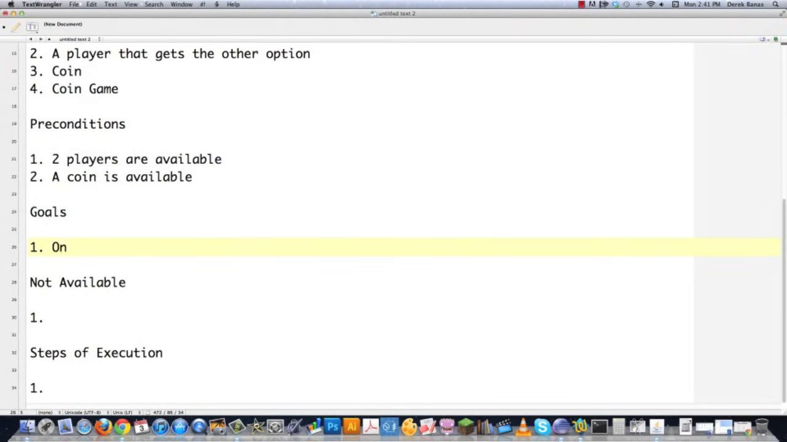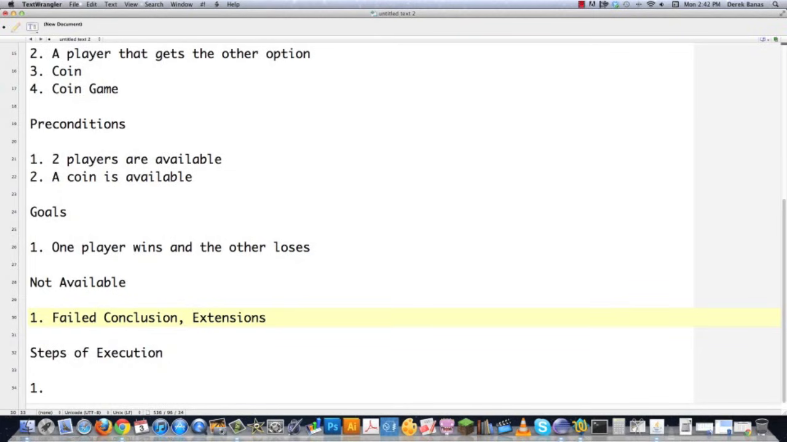And the goal is going to be one player wins and the other loses. So that's our goal, and we're also going to print that out to screen. Now, not available, failed conclusion. What we're going to do if our system fails, we're just going to guess that everything is going to work out because this is going to be pretty simple. And any extensions or alternatives I'm going to leave for a later tutorial.